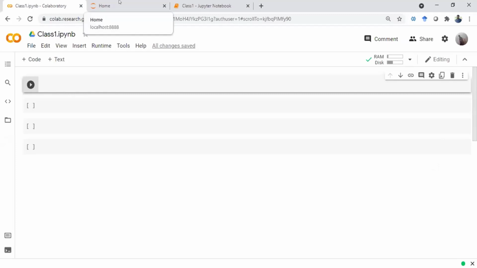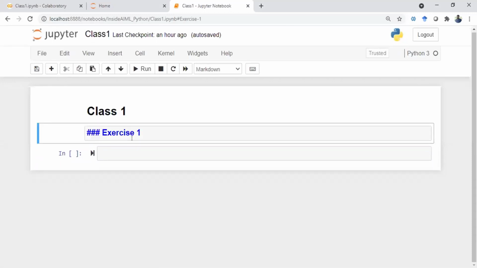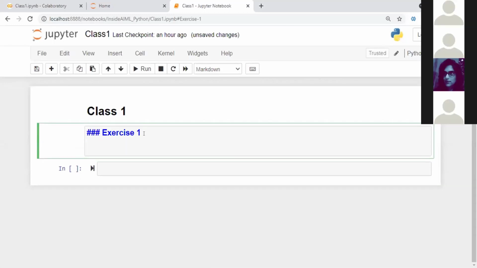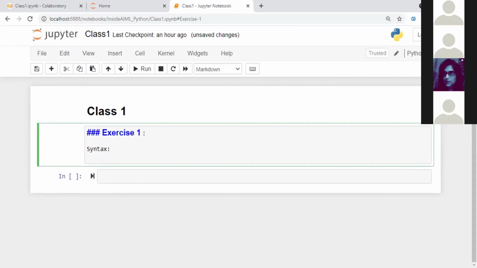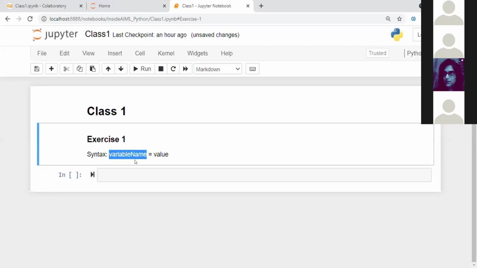First thing is we have to start by initializing a variable. We already saw how to declare a variable, so here is the syntax to be followed: variable name equal to value. This is the general syntax. Your left hand side should have the name of the variable you want to give, and the right hand side should have the value that you want to assign to this variable name.